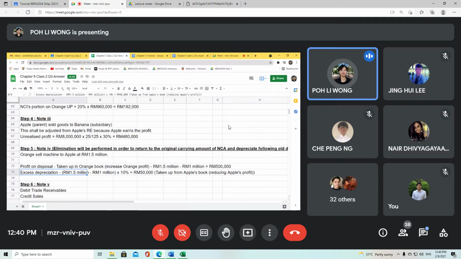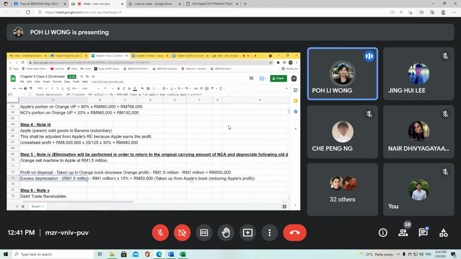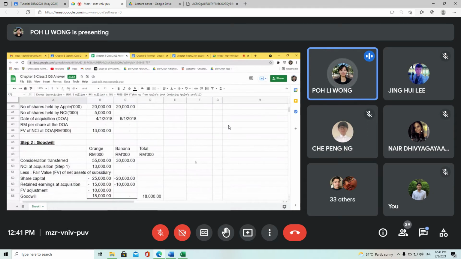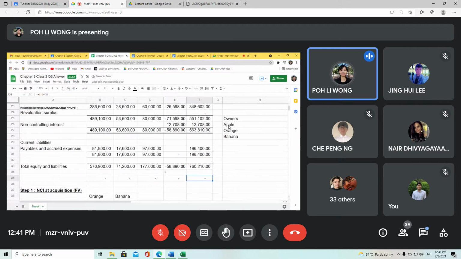Now I want to reverse it out, so it increases Apple's profit because you have reversed out an expense. Since this was taken up in Apple's book, which is the parent, there is no profit sharing. So this 50,000 you can just adjust straight away from your retained earnings. You add 50, and as you can see here, it is 0 again, because Apple's profit has increased, so it increases your retained earnings.